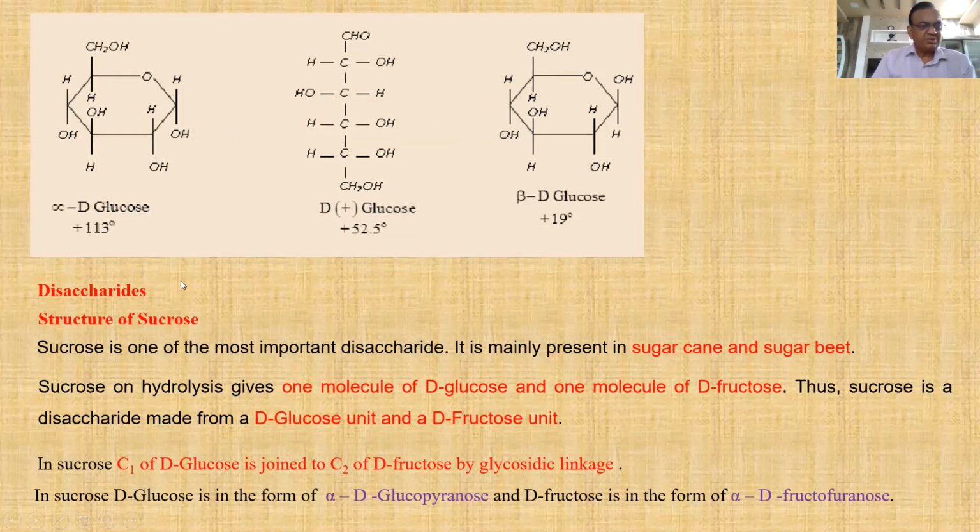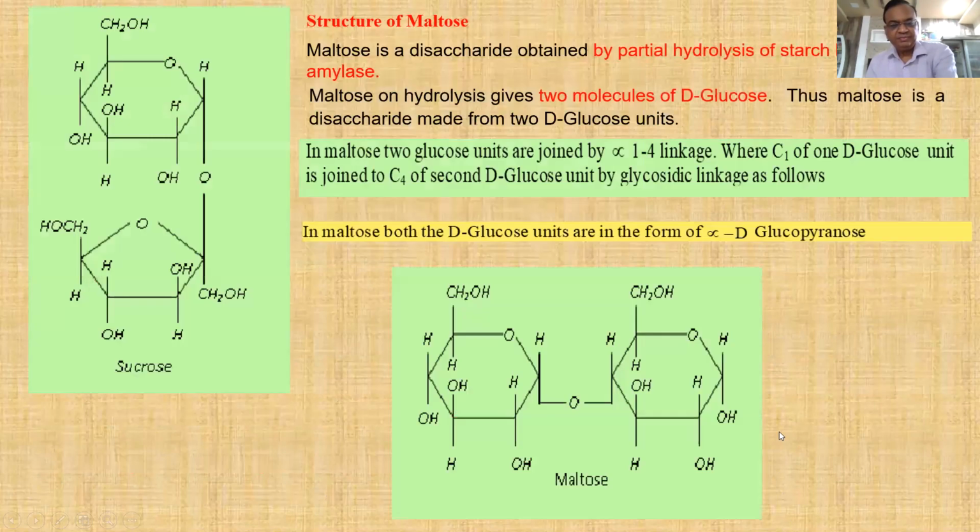Now structure of the sucrose disaccharide. Yes, you remember sucrose is found in sugarcane and sugar beet. Sucrose is made up of one molecule of D-glucose and one molecule of D-fructose, or alpha D-glucopyranose and beta D-fructofuranose. But glucose is existing in alpha D-glucopyranose form and fructose is existing in fructofuranose form. Yes, this is the structure of sucrose you have to draw in the examination.